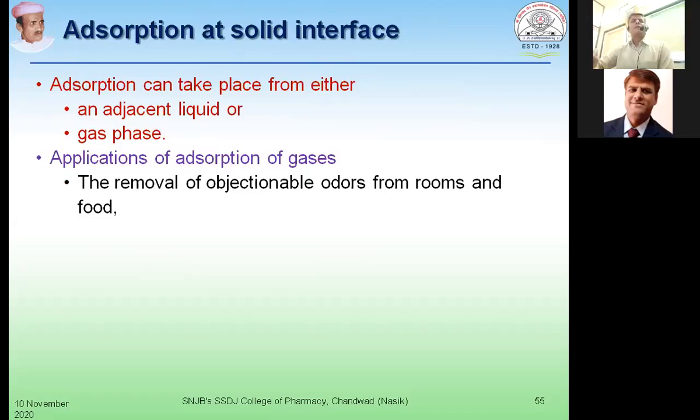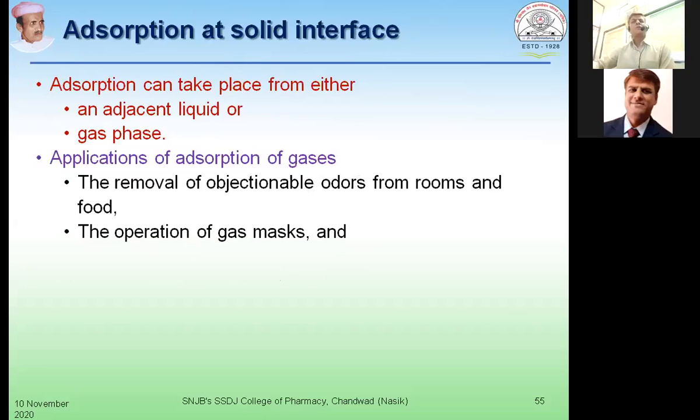The very first application of adsorbing the gas onto the solid surface is in the removal of objectionable odor from rooms and food. So a lot of materials are being used as an adsorbent for removal of this objectionable odor from rooms.